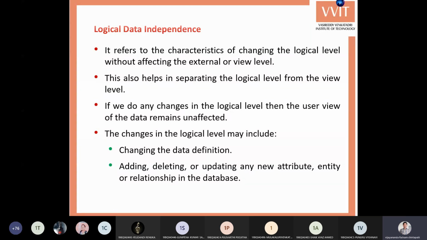Suppose a database consists of 3000 students' information. For every student, we maintain student id, student name, address, and branch. This is the initial view. After some time I want to add one new attribute for the student, that is his Aadhaar card number.